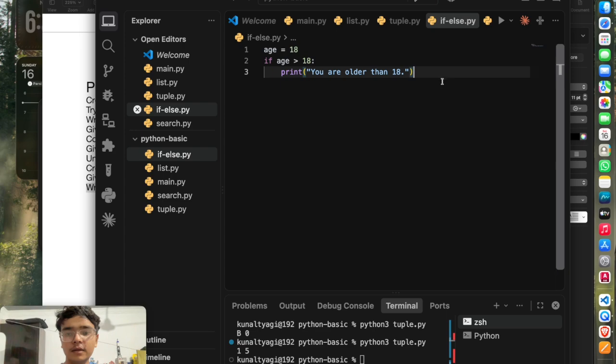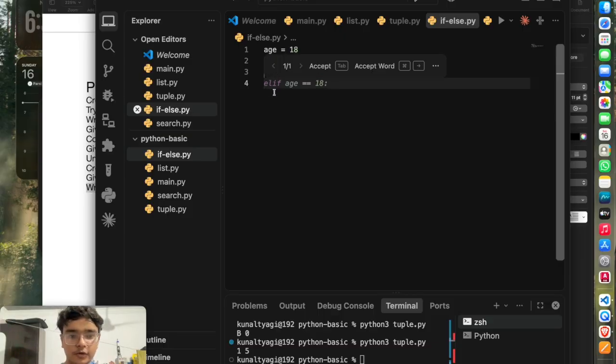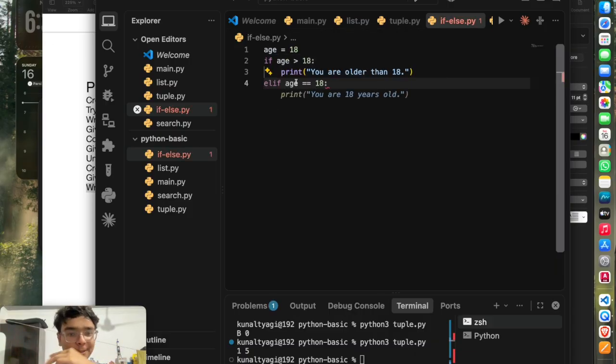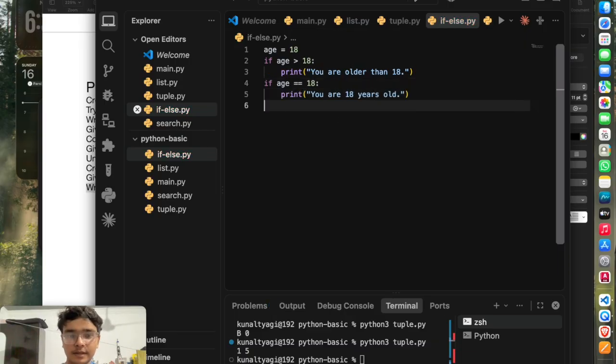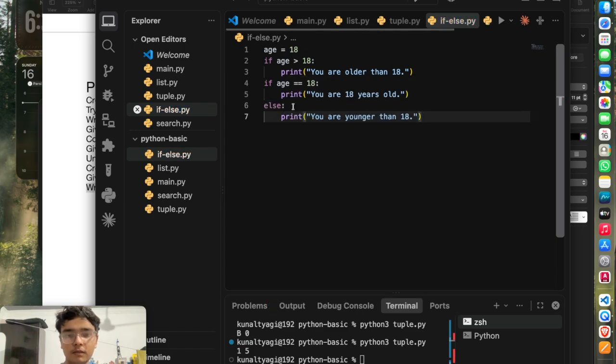You can write anything, and once you are done writing the block of code under this if condition, you can just change the alignment and go back to the if alignment, and then write your next condition. You don't need to write elif, you can even write if again and again. Then you need to write an else condition.